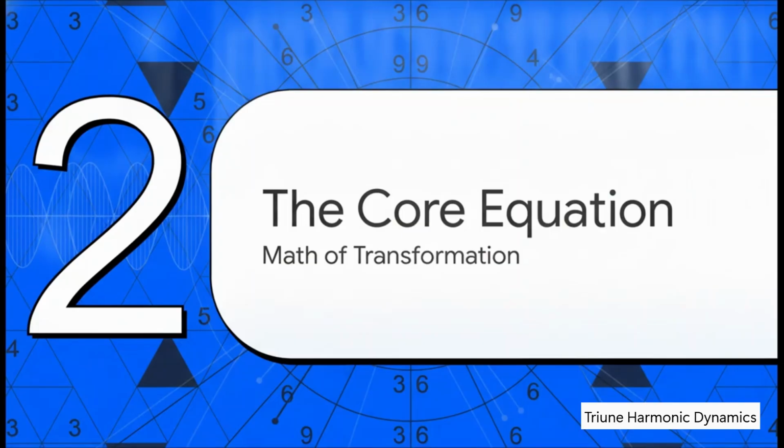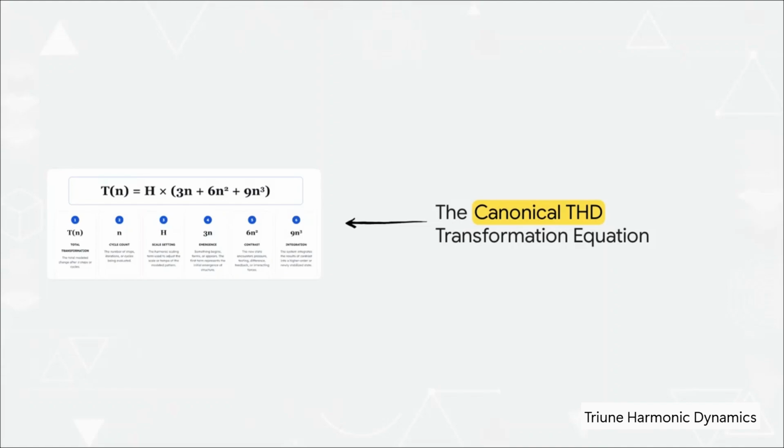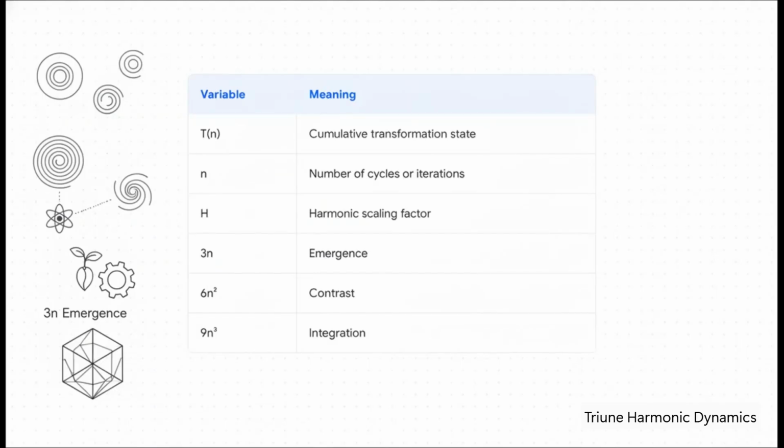The core claim here is that this 3-6-9 progression isn't just a metaphor, it can be expressed mathematically. Okay, here is the canonical THD equation. Its goal is to model the exact amount of transformation produced by that three-phase process. I know, looking at equations can sometimes feel a bit overwhelming, but trust me, this one is built from very straightforward concepts. Let's just break it down like building blocks.